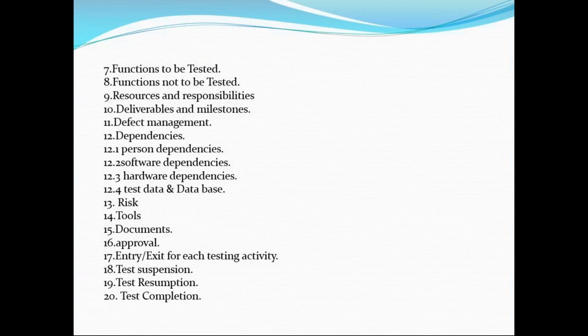The lead will tell you, we are three members, we cannot all fight over one task assigned to me. The lead will decide to whom to assign the task and what the responsibilities are, whether quality delivery is happening, whether we are doing the testing correctly or not, deliverables, defect management, and dependencies, including person dependencies.